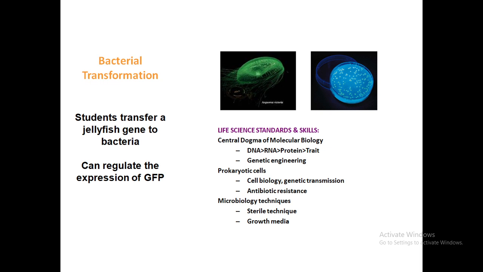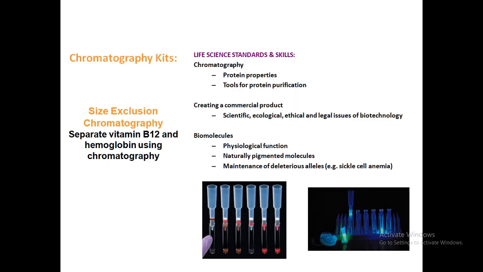Biotechnology tools include some chromatography kits. In chromatography you are able to examine some protein properties. For protein purification, you can create a commercial product which can be related to scientific, ecological, ethical, and legal issues of biotechnology. You are also capable of designing biomolecules, like understanding physiological function, naturally pigmented molecules, and maintenance of deleterious alleles.